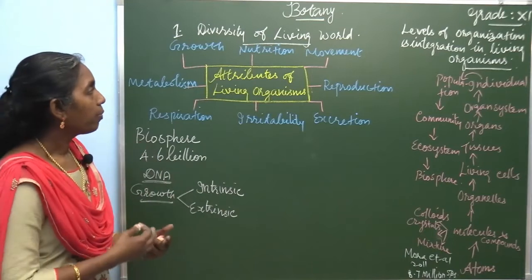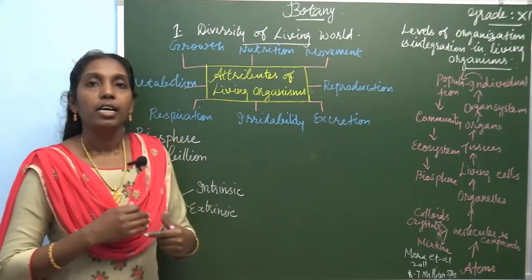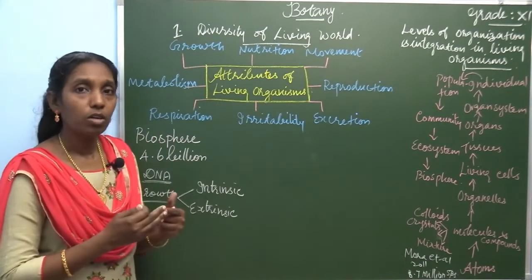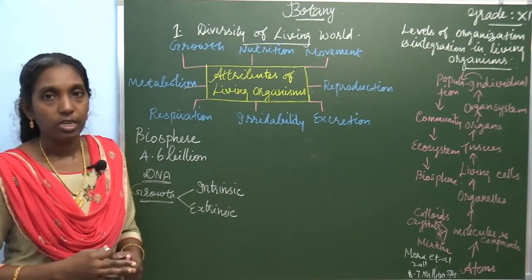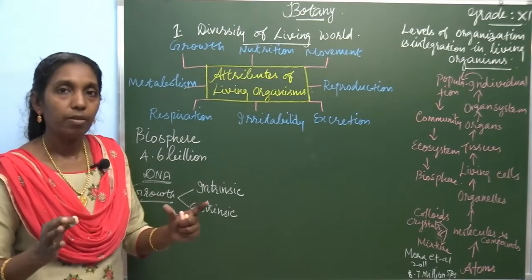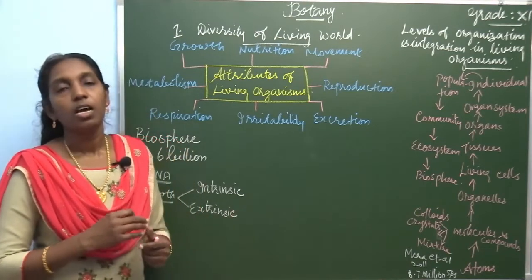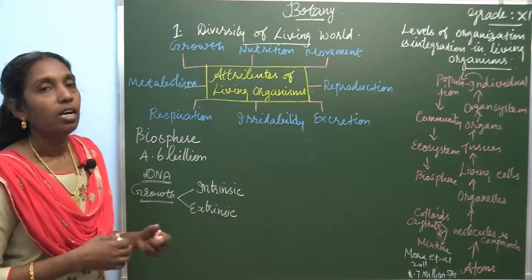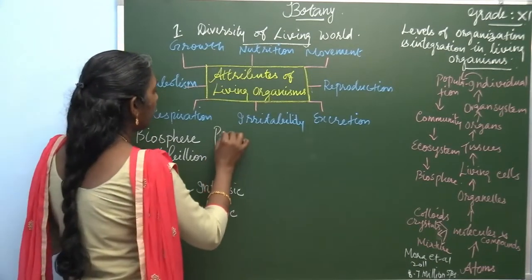Then the second attribute, let's see about reproduction. Before that, in growth also there are unicellular and multicellular organisms. Unicellular organisms are again classified. There are a number of levels of organization you may have studied in the lower classes. There are so many categories into which the living organisms can be classified. One among the classifications is prokaryote and eukaryote.